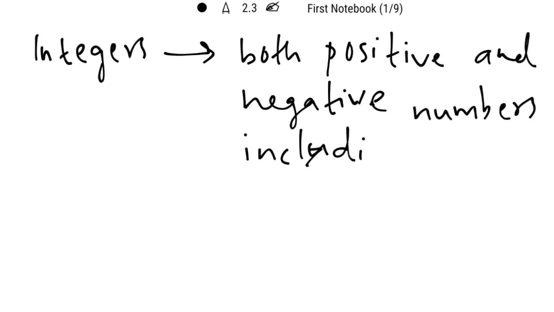So integers are a set of numbers which are both positive and negative numbers including 0. That is what is meant by integers.